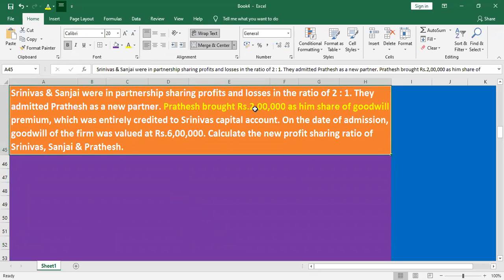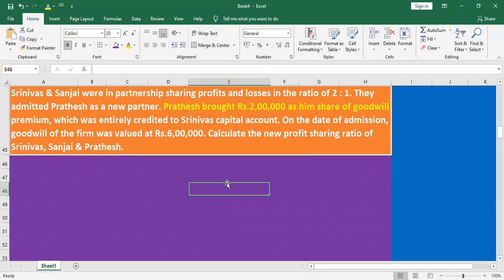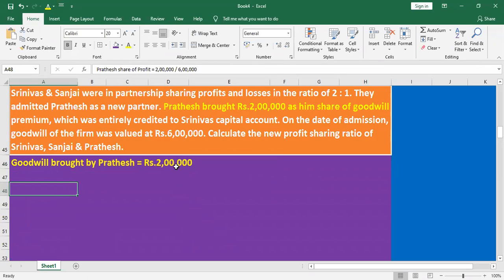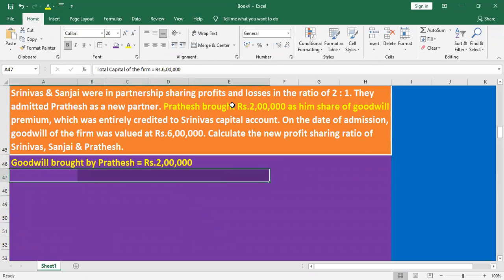Pratish goodwill is 2 lakh, or the total goodwill is 6 lakh. First we find out Pratish's share of profit. How do we find out? Goodwill brought by Pratish is 2 lakh. Total goodwill of the firm is 6 lakh.